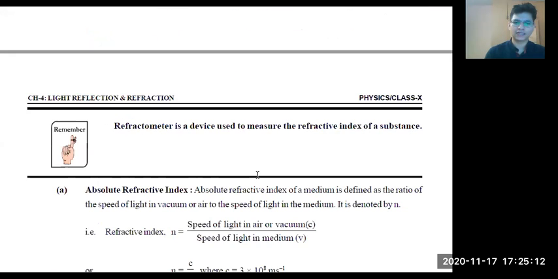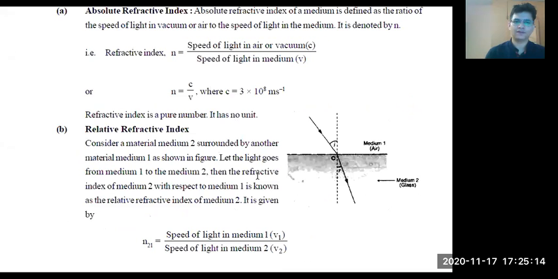So this is your refractive index. We defined the absolute refractive index. The absolute refractive index is speed of light in air or vacuum, actually it's vacuum, but we will consider that the speed of light in air is almost the same as that of vacuum, divided by speed of light in medium, right? Got it? And this is always greater than 1. Now, this is absolute because we are comparing with vacuum.